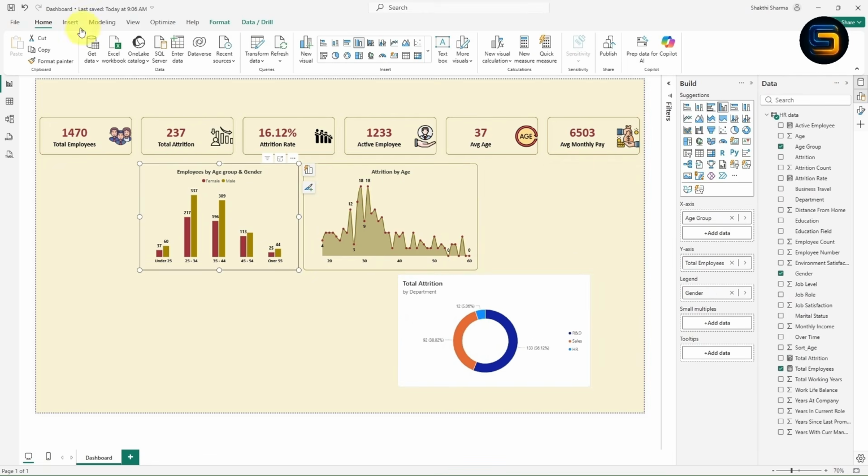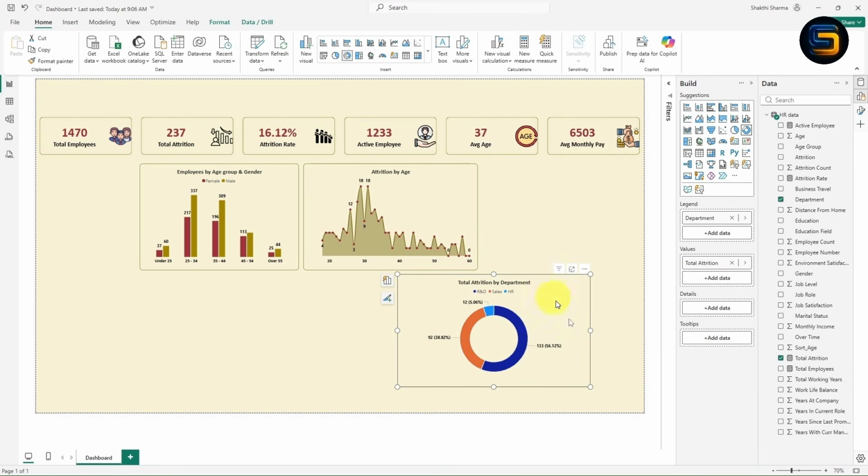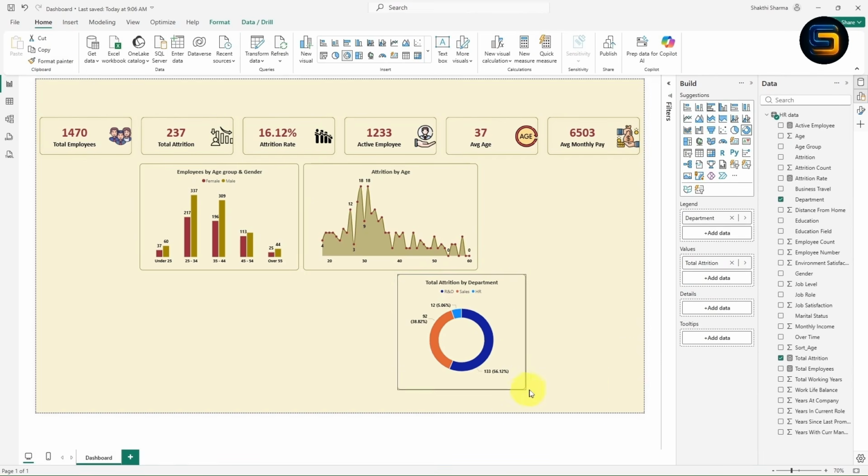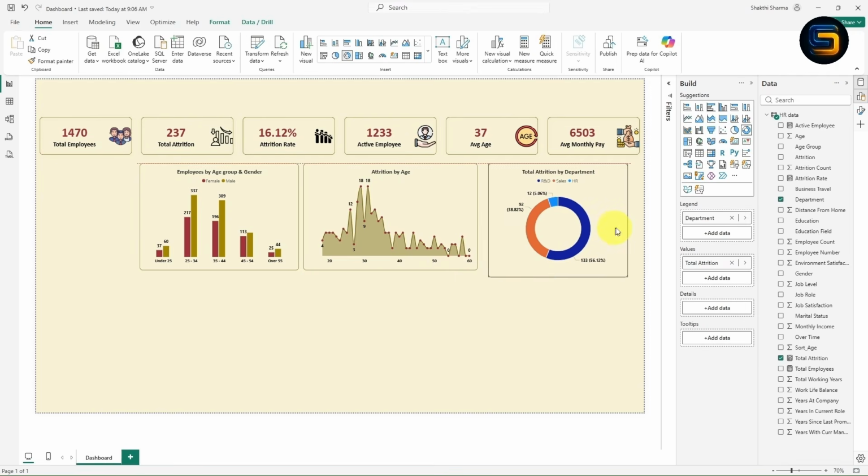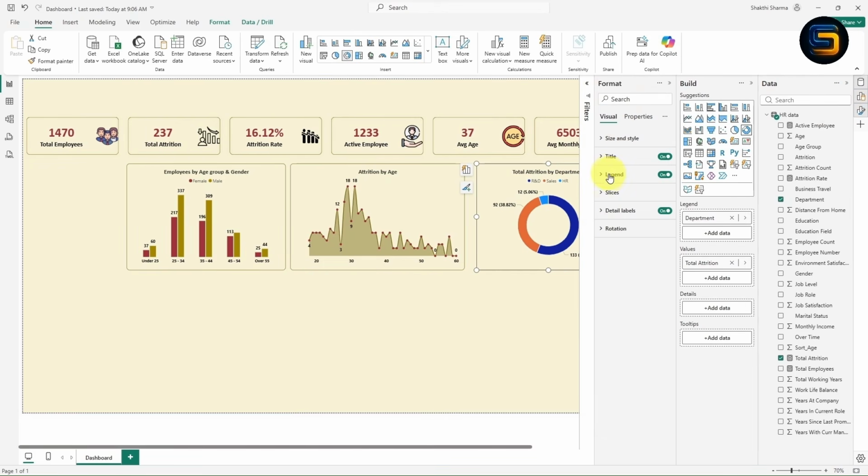I will select this chart, click on format painter. Now apply the same formatting. Now look here guys, with the help of format painter we can save our time, right? Now you can adjust this donut chart here. I hope it is visible. I will just go to the format. From here I will click on this slice.